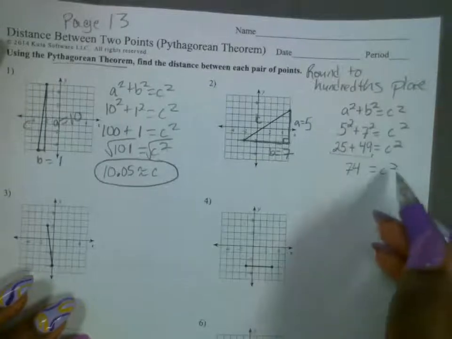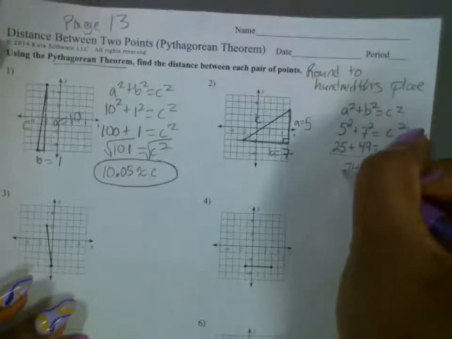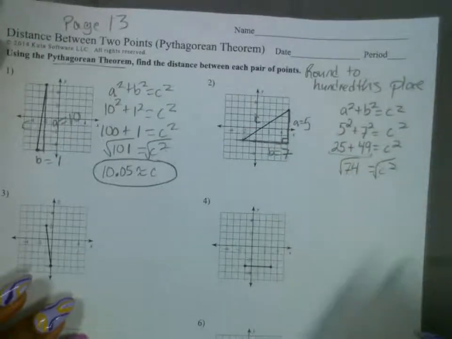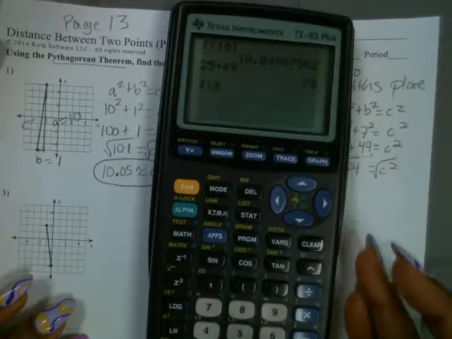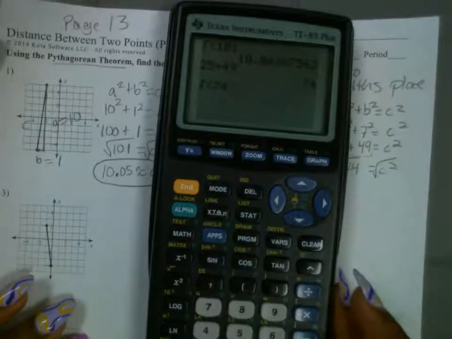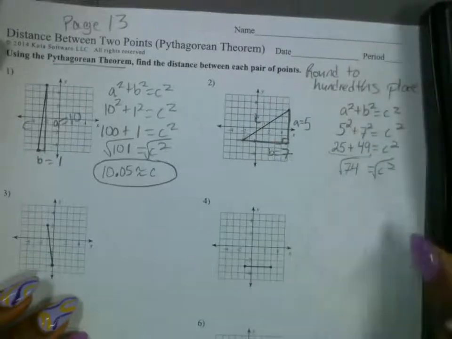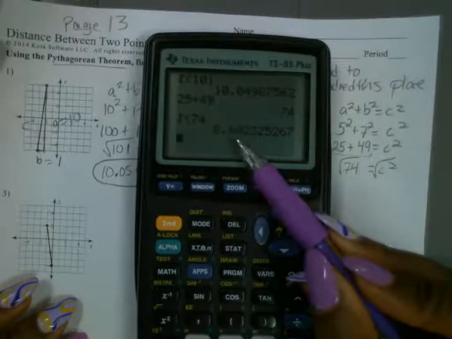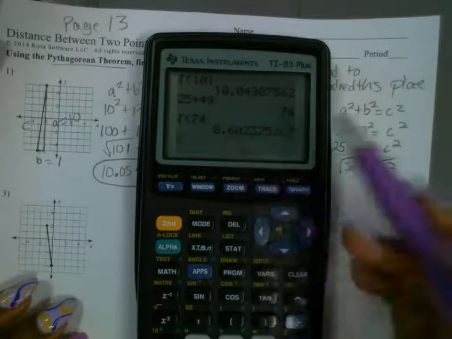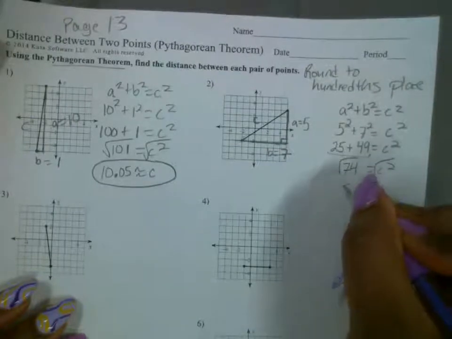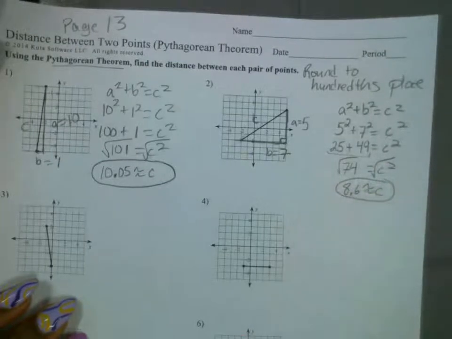Now what are we going to do to solve for c to find the length here? Find the square root. So let's type in the square root of 74. Second, x squared 74. And what does that give us as a decimal? Very good. We can just do 1 space behind the decimal. So that's about 8.6 or 8 6/10. It's about. Okay. Any questions?